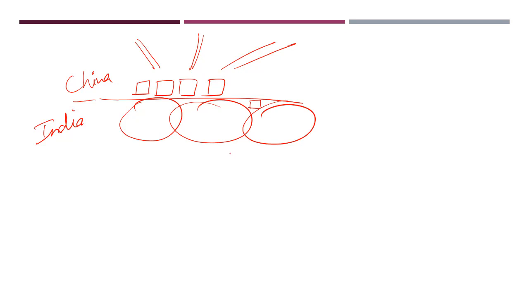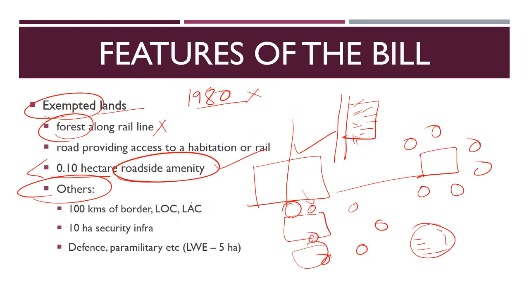So now this bill says that if there is an international border, then within this 100 kilometer area, you can build any infrastructure for security or for national importance. If there is any national importance, then you can build such infrastructure within 100 kilometers of the line of control along the India-Pakistan border and the line of actual control along the India-China border.